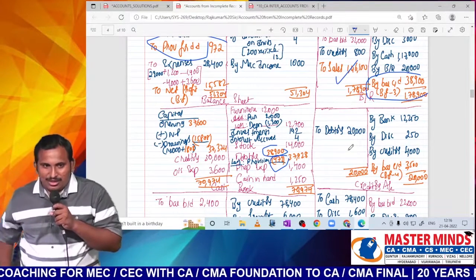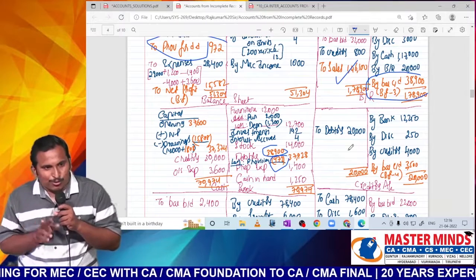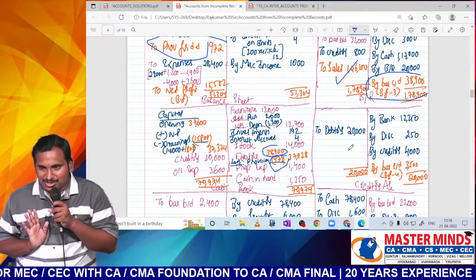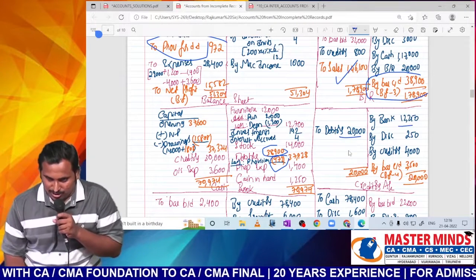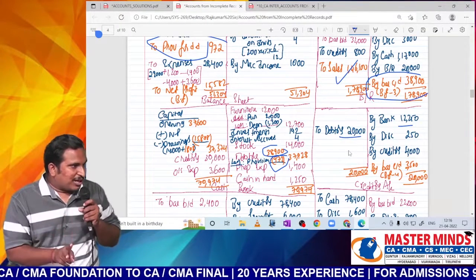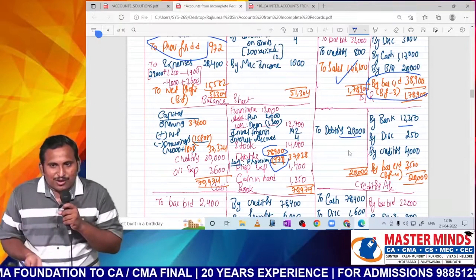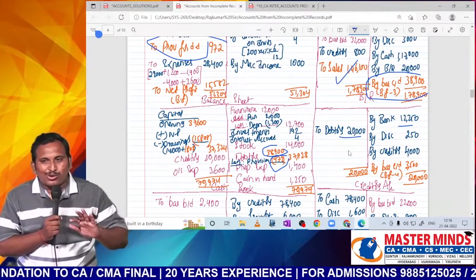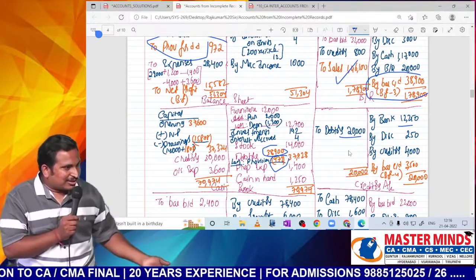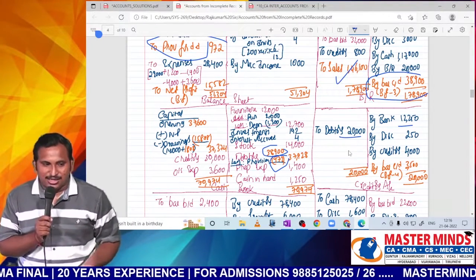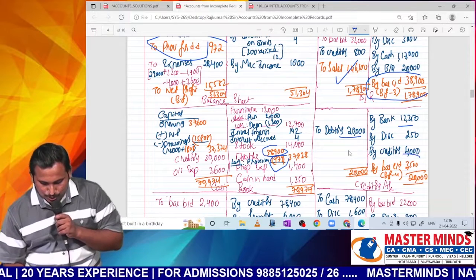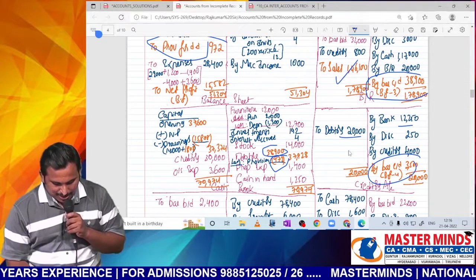Closing balance is also not there. But when both are not there, we have to take one assumption, sir, because every other aspect is over. Debtors is there, collection is also there. Only opening and closing are left. If they have given any other information, we can fill it, sir. Opening or closing can never be obtained from others, sir. So we have to assume one of them as 0. Better to assume opening as 0. So the balance will be the closing. Go and fill in the balance sheet also.